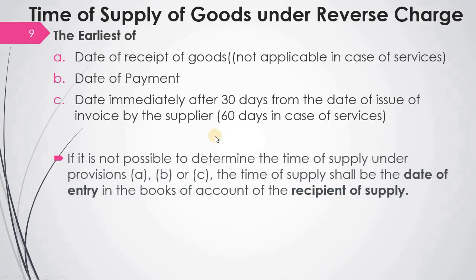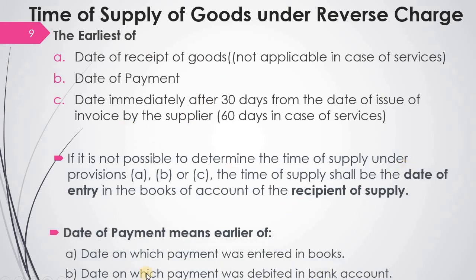If it is not possible to determine the time of supply under the above provisions, that is A, B, C, then the time of supply shall be the date of entry in the books of account of the recipient of supply. Here reverse charge means the receiver has to pay the taxes. So whenever he enters the entry in his books of account, that date shall be considered as the time of supply of goods under reverse charge. Only if these 3 dates are not available can it be considered.